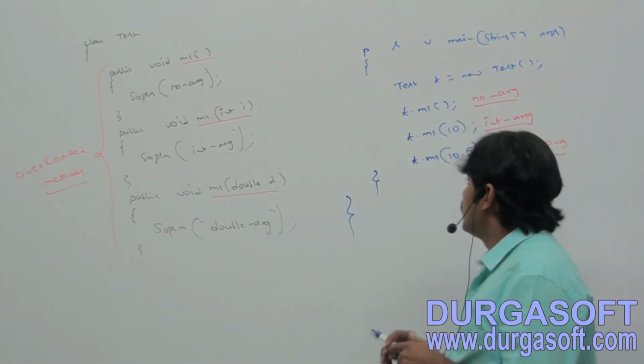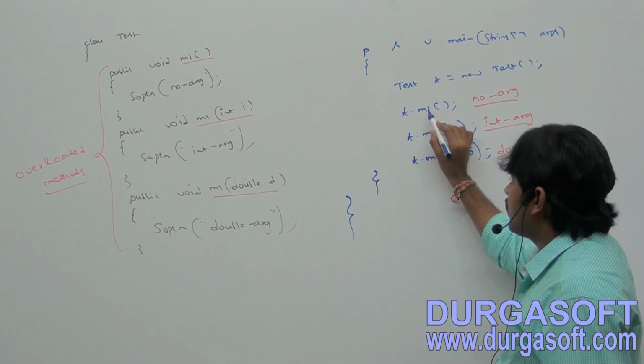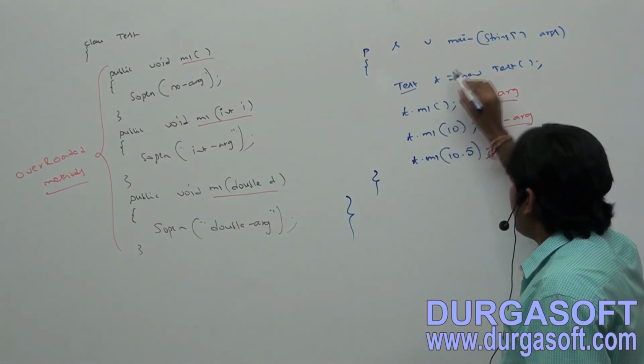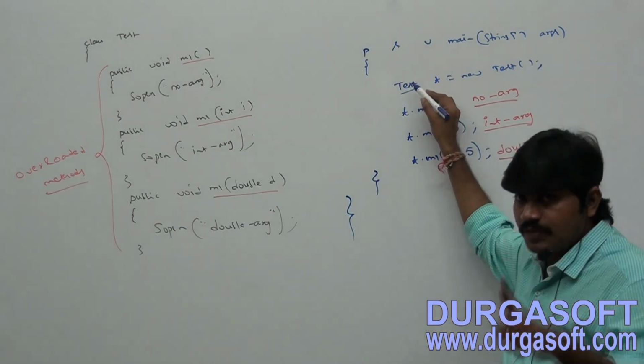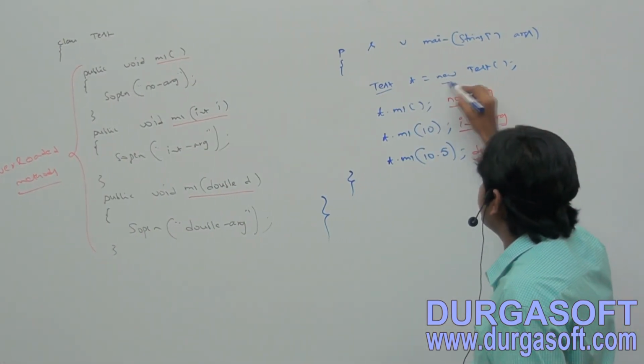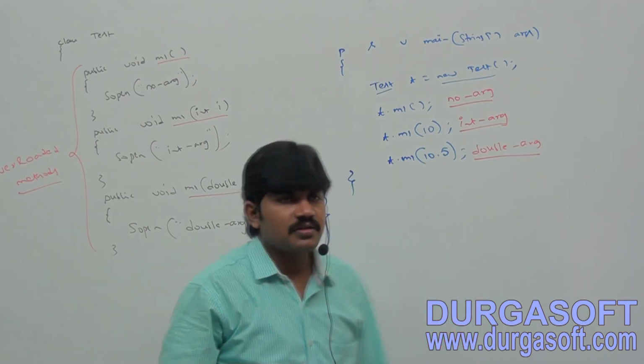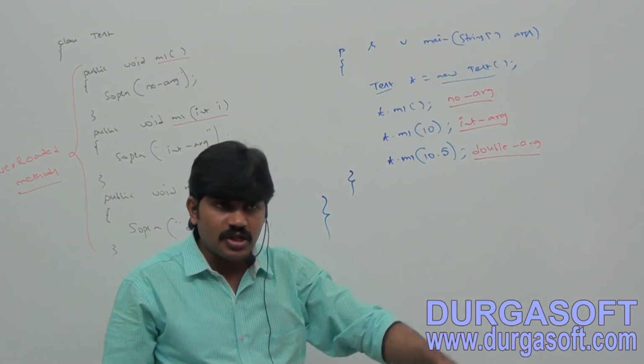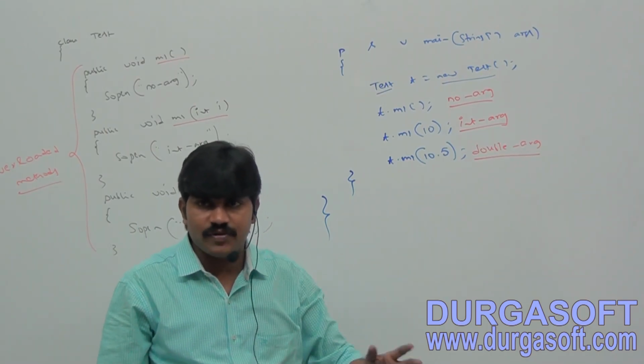Of course, you are calling m1 on t. t is what type? Tester type. And t's reference type is Tester. The underlying object is what type? Tester type only. Here the same reference and same object I am using, but sometimes parent reference, child object. Are you getting? Sometimes parent reference, child object.